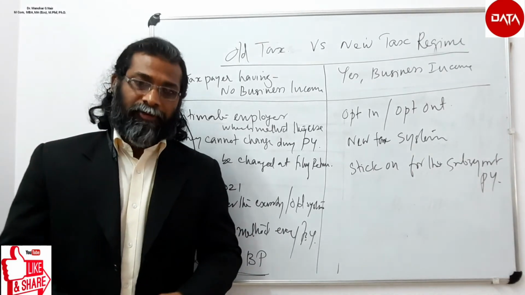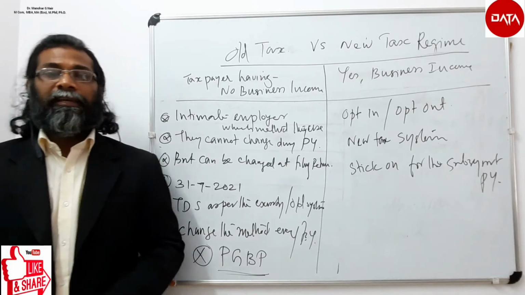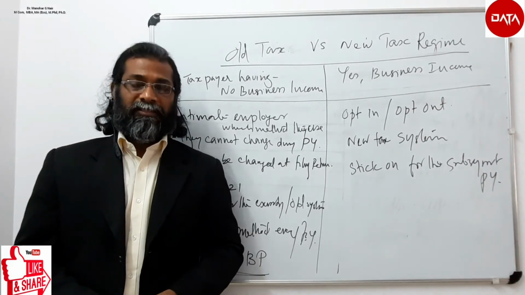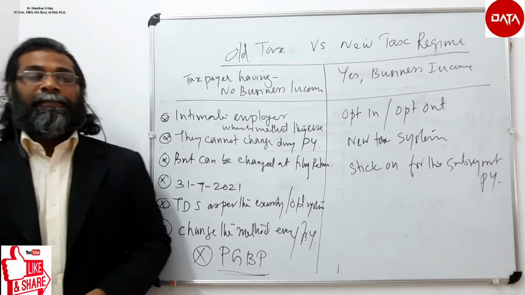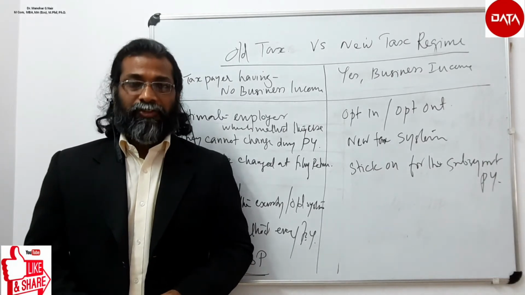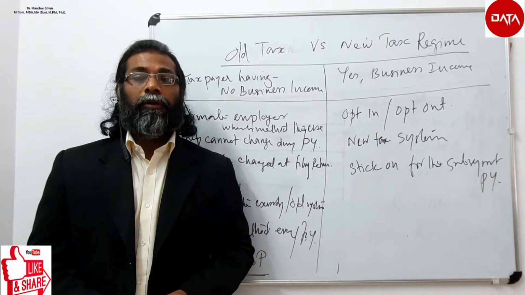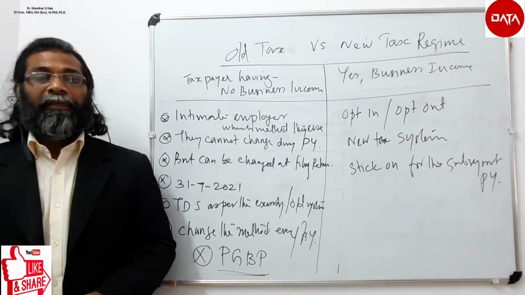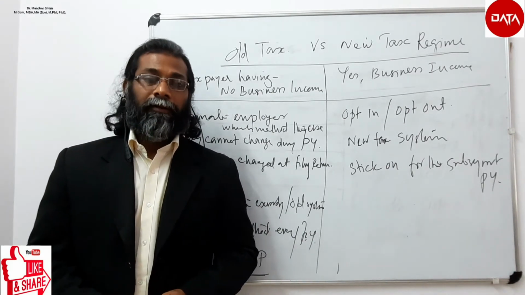Similarly, section 32AD, that is for investment in new assets in notified backward areas in the states of Telangana, Assam, Andhra Pradesh, etc. Section 33AB, that is for investment in the tea development board, coffee development board or rubber development board, has to be foregone. Then 33ABA, that is for the site restoration fund.